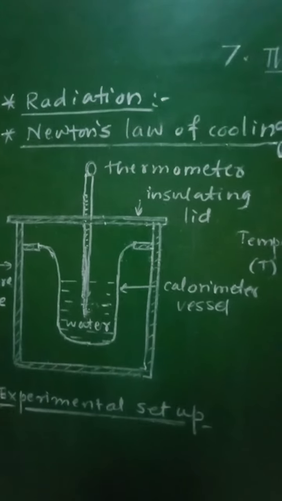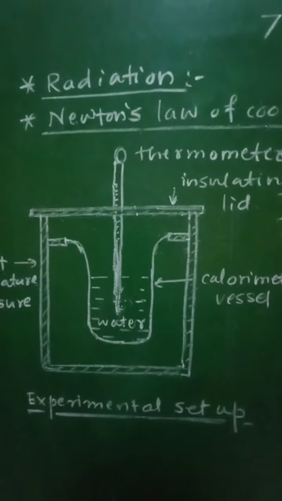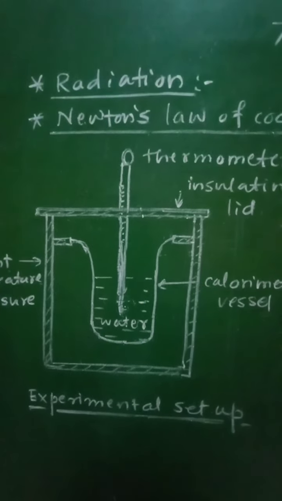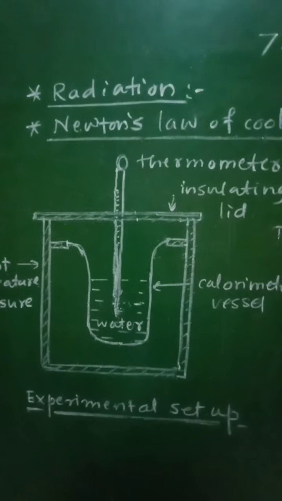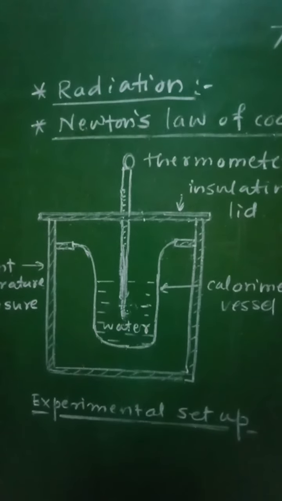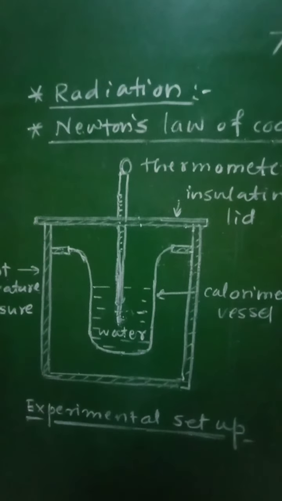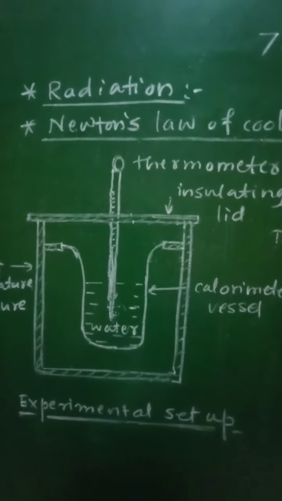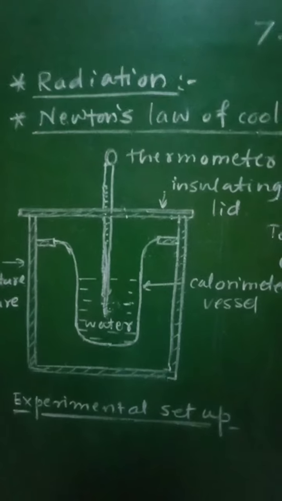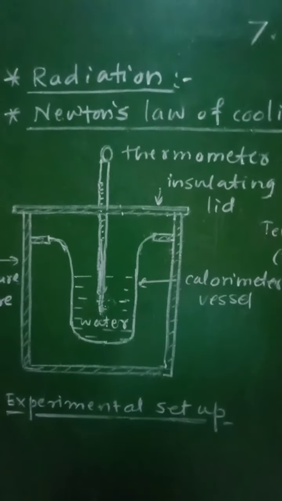For example, the heat radiations coming from the sun will be received on the earth's surface in the form of electromagnetic waves, and therefore these heat radiations coming from the sun reach the earth in the form of radiation. That is, heat energy from the sun will be received by the earth in the form of radiation.